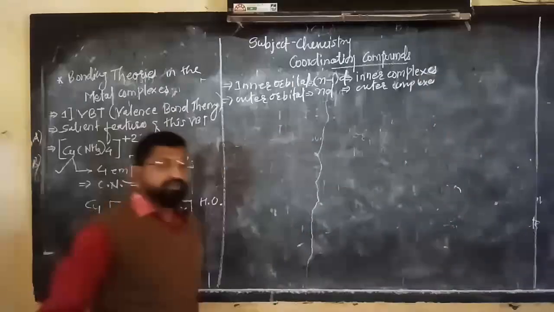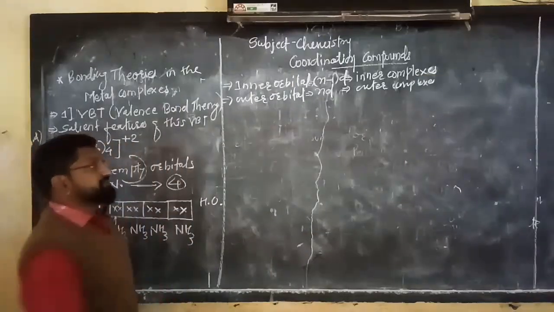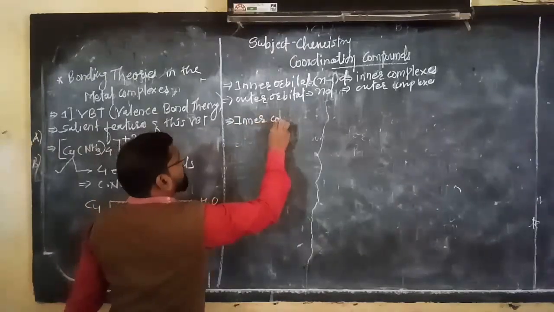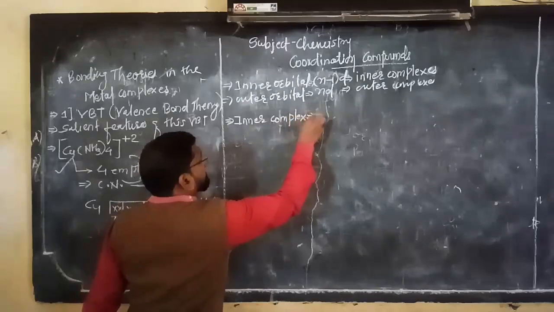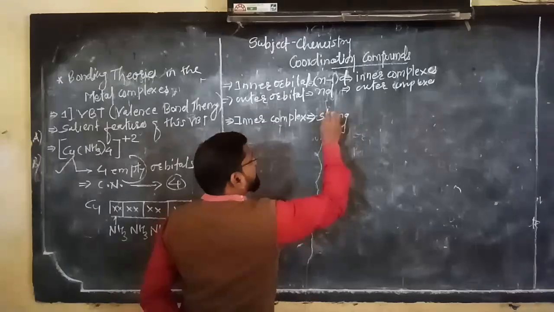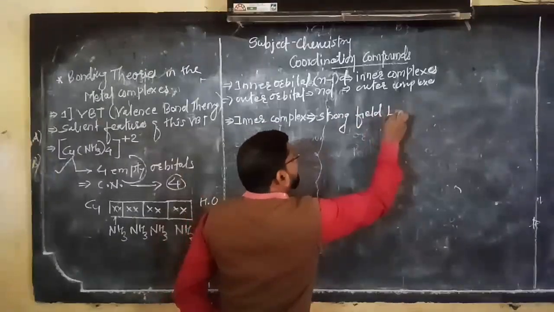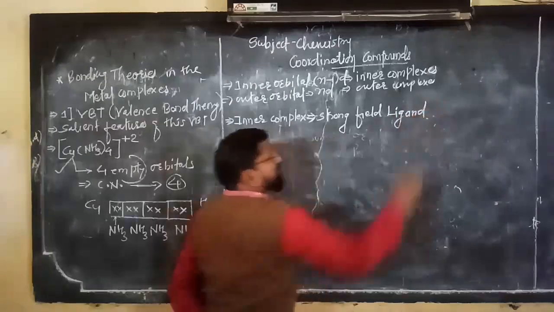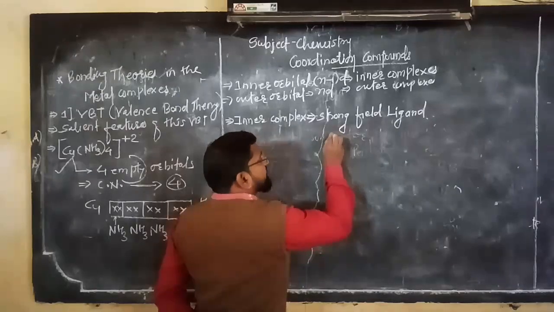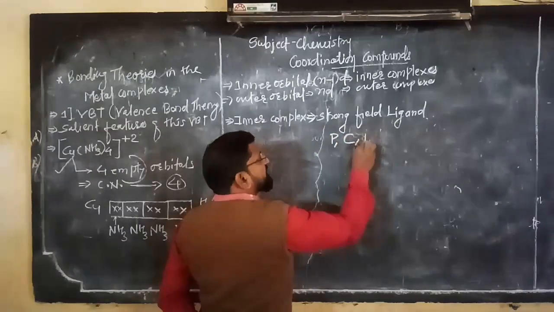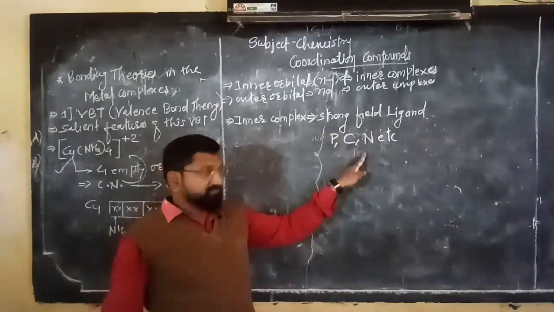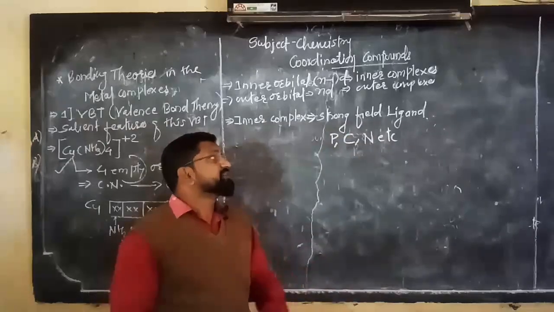Now these inner complexes are due to strong field ligands. Strong field ligands means ligands which have donor atoms like phosphorus, carbon, nitrogen, etc. Whenever such donor atoms are in the ligand, it acts as a strong field ligand.